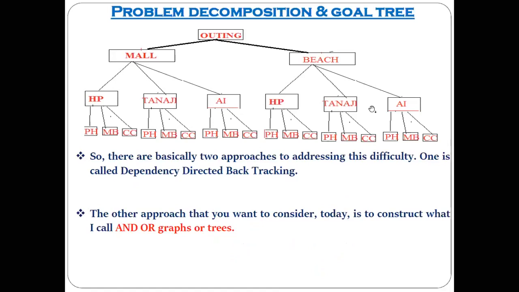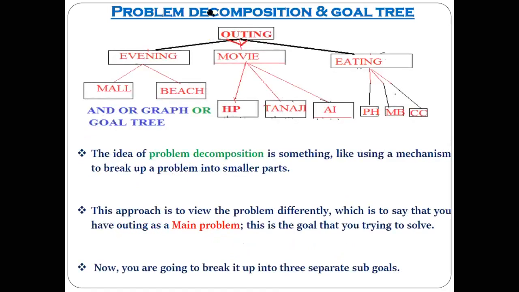Let's see. This is nothing but the same representation, but utilizing the AND-OR graph or the goal tree. Now you tell me what difference you are observing here, whether this representation is good or the previous one that we have seen is good, and tell me why it is so.